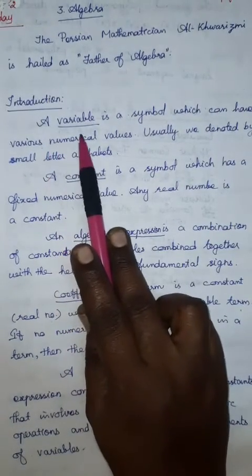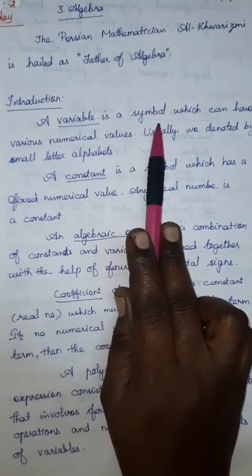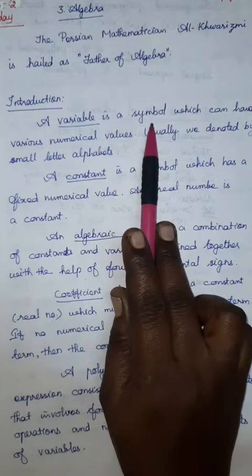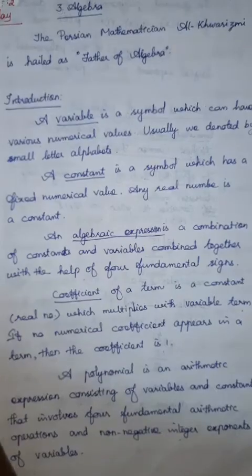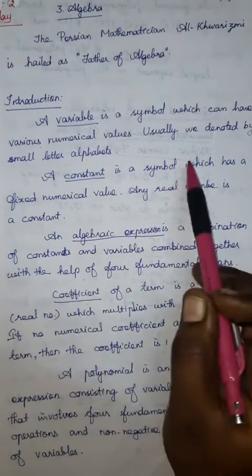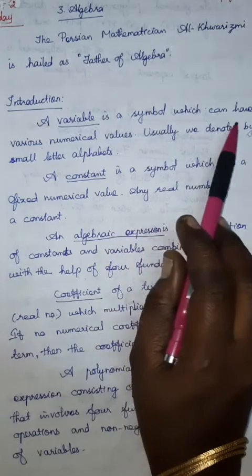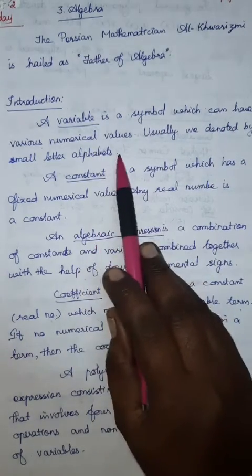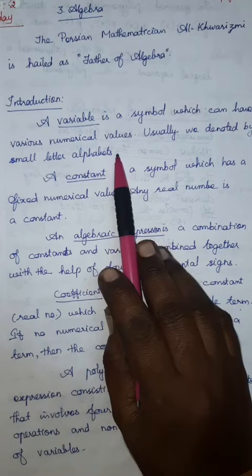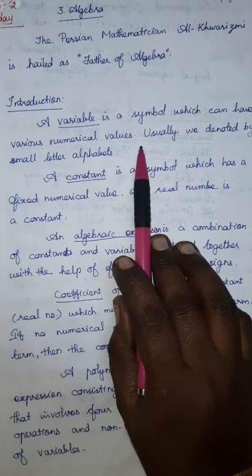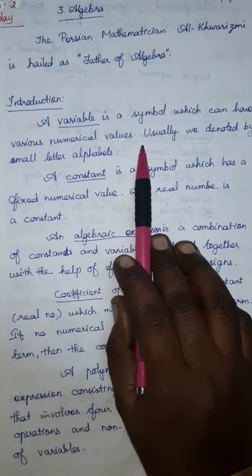Now, a variable is a symbol. In algebra we have the variable, constant, algebraic expression, all this. First of all, a variable is a symbol which has various numerical values. We can give different numerical values for the variable. Usually it is denoted using small letter alphabets.